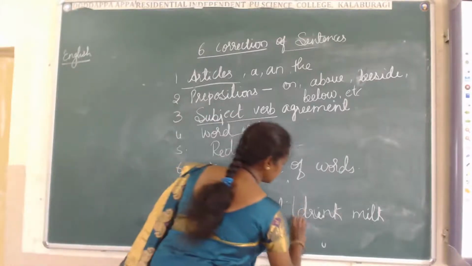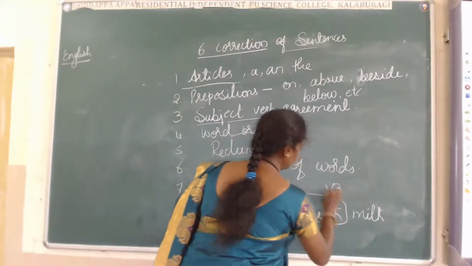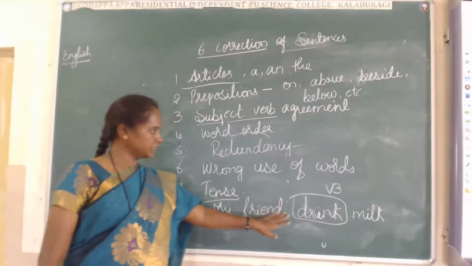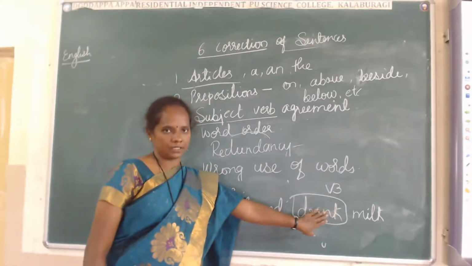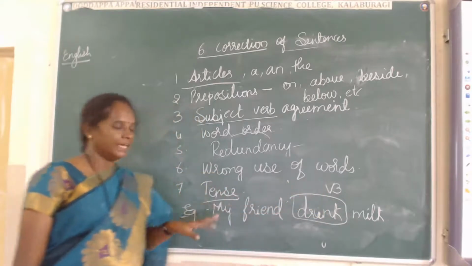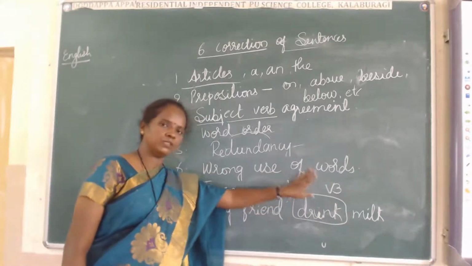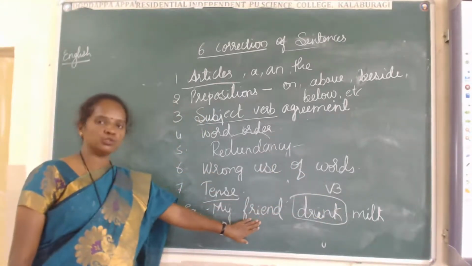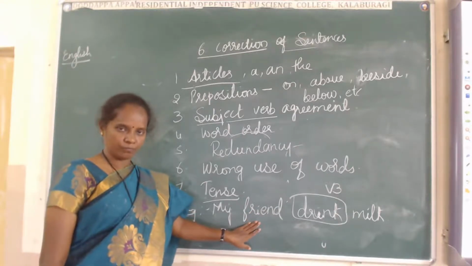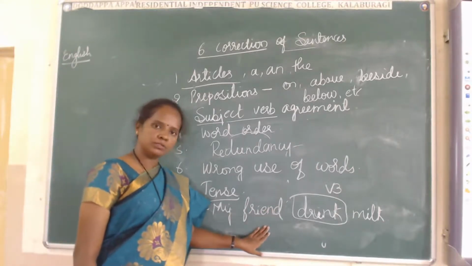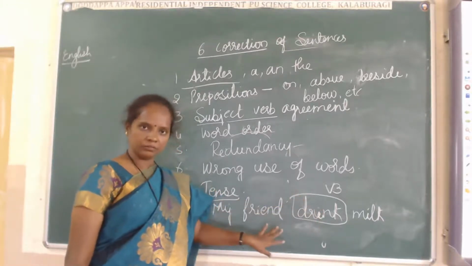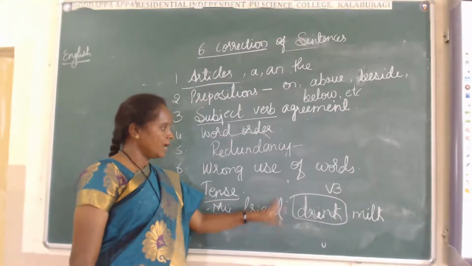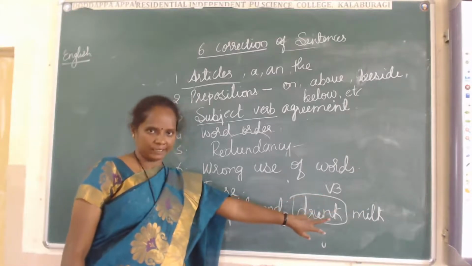If "drunk" comes, it is a V3 form: drink, drank, drunk. If it is a V3 form, what helping verb do we have to use here? My friend had drunk milk, or my friend has drunk milk.